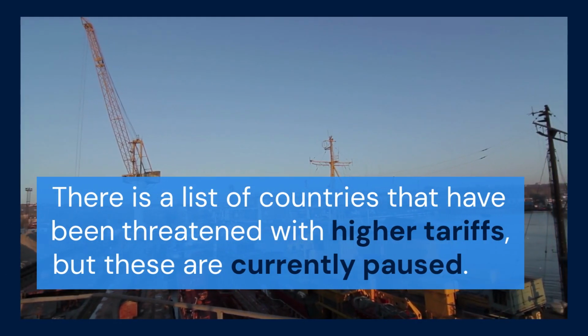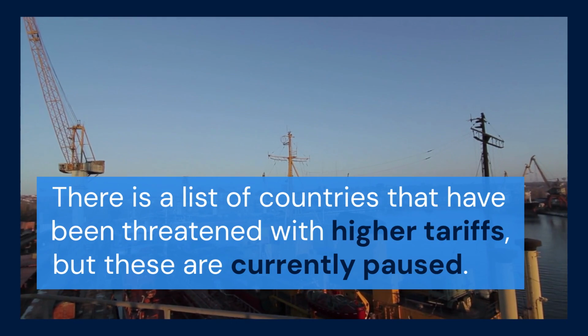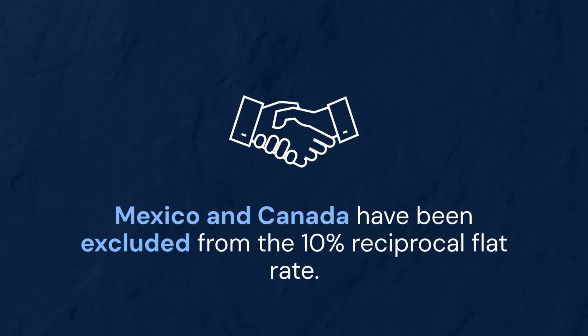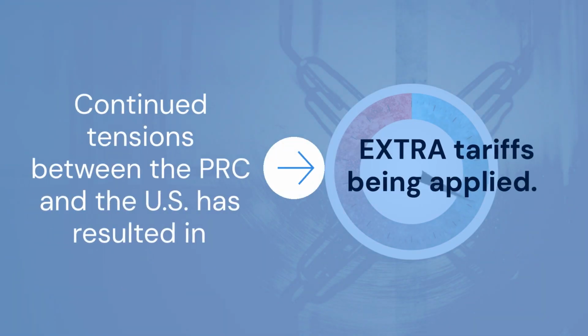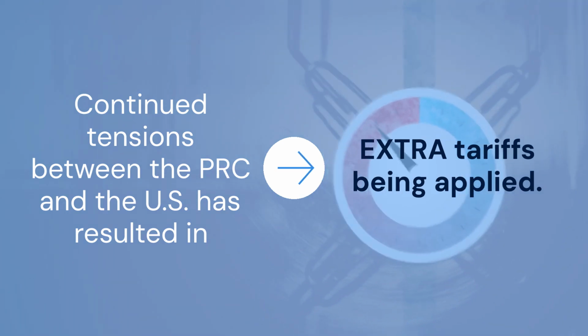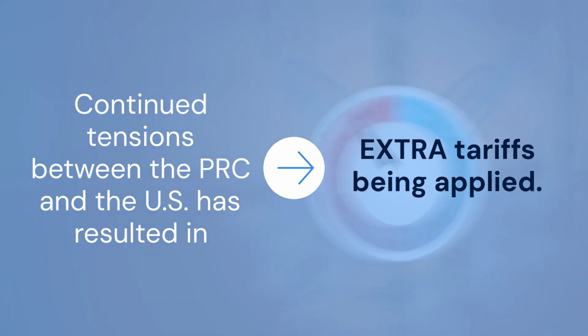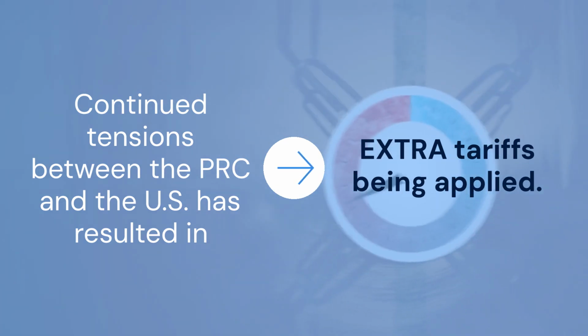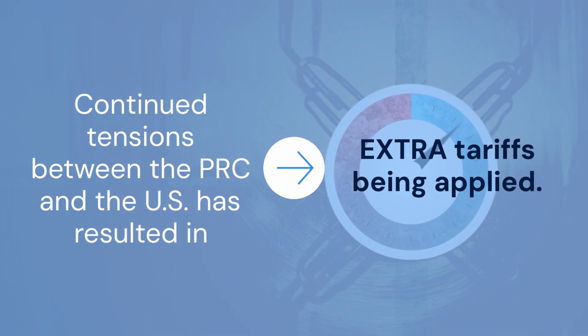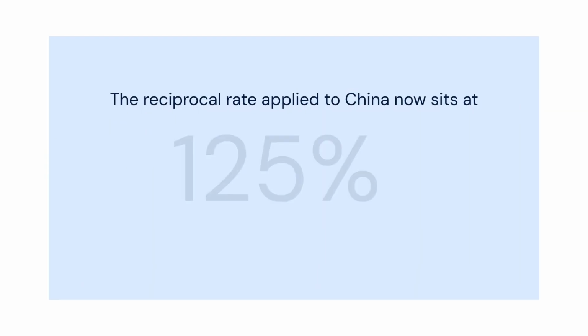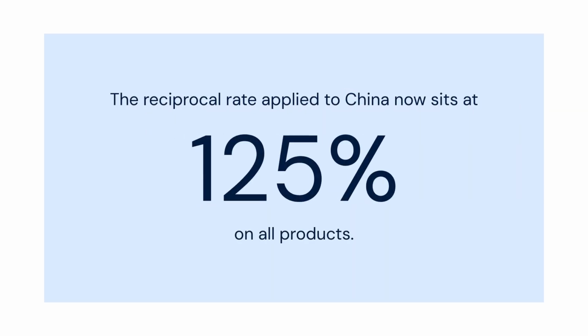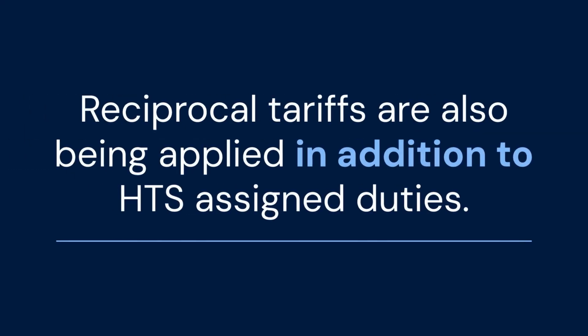There is a list of countries that have been threatened with higher tariffs, but these are currently paused. As something of a courtesy, Mexico and Canada have been excluded from the 10% reciprocal flat rate. The other exception to the 10% rate is China, only it goes in the opposite direction. Continued tensions between the PRC and the U.S. has resulted in extra tariffs being applied. The reciprocal rate applied to China now sits at 125%. Reciprocal tariffs are also being applied in addition to HTS assigned duties.